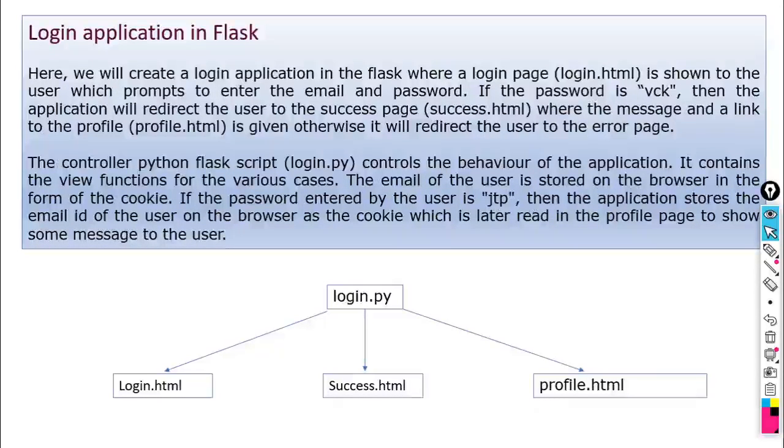Then it will return the login name to login.py. Login.py again checks the credentials, whether the password is correct or not. If the password is correct, it returns that your login is successful, you have logged in successfully. And if these two credentials are the same, it will return your profile on the screen. So these four scripts are there, connected to login.py. So how can we write code for this?